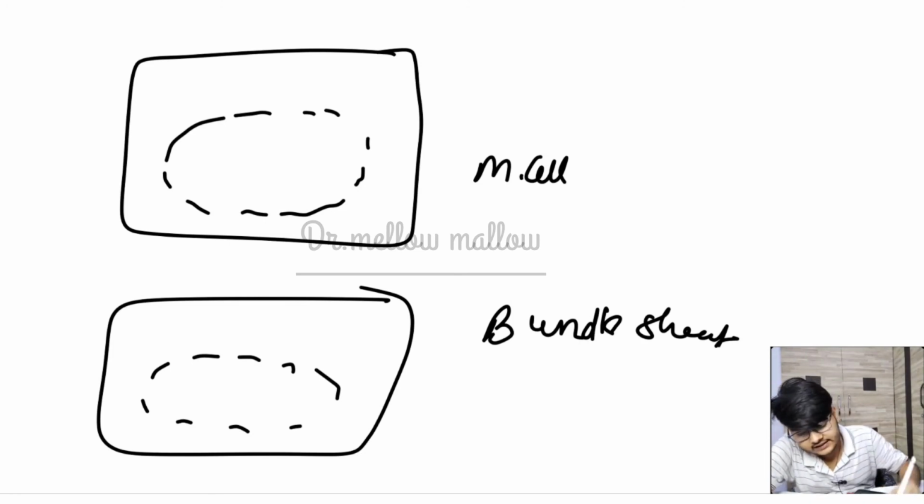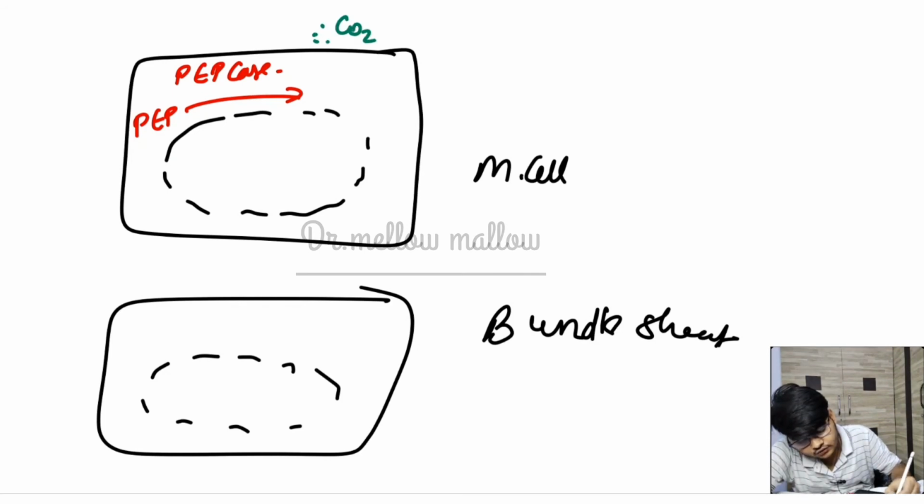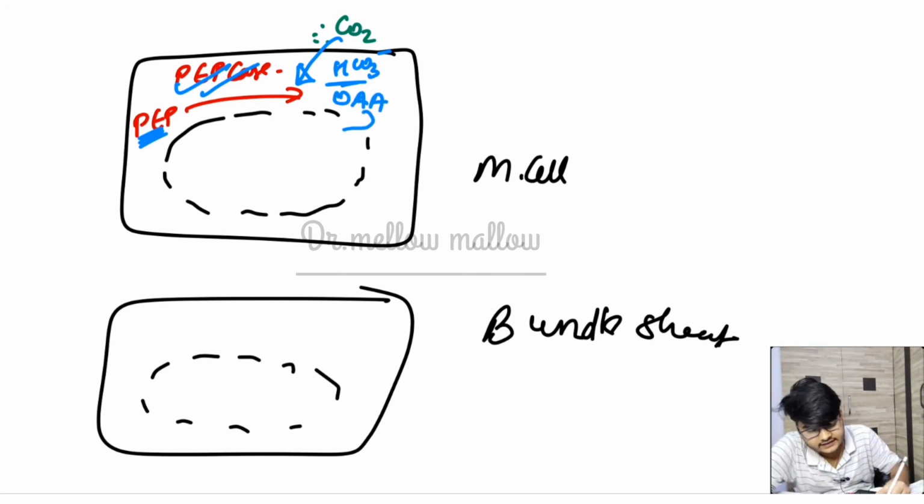In the mesophyll cells, PEPcase is present, and PEP, phosphoenol pyruvate, is present. CO2 is present outside in the atmosphere, and that CO2 is incorporated inside in the form of bicarbonate, as I mentioned earlier. Now this PEP binds to that bicarbonate with the help of this very efficient enzyme PEPcase. So there is a formation of oxaloacetic acid. This oxaloacetic acid diffuses into the chloroplast and is stored there.